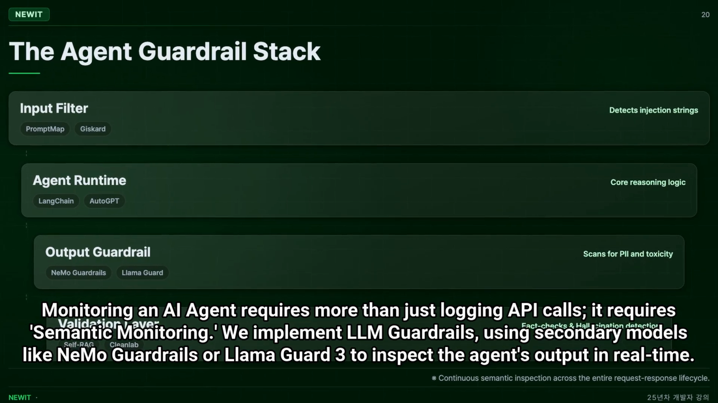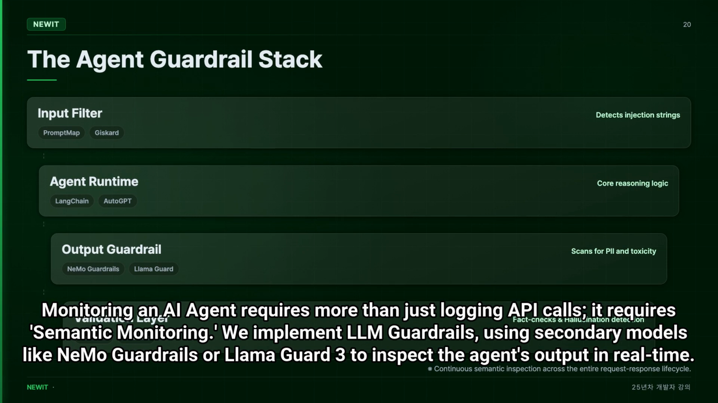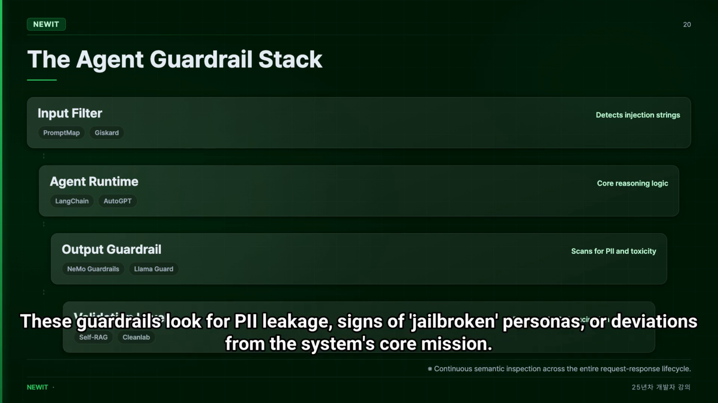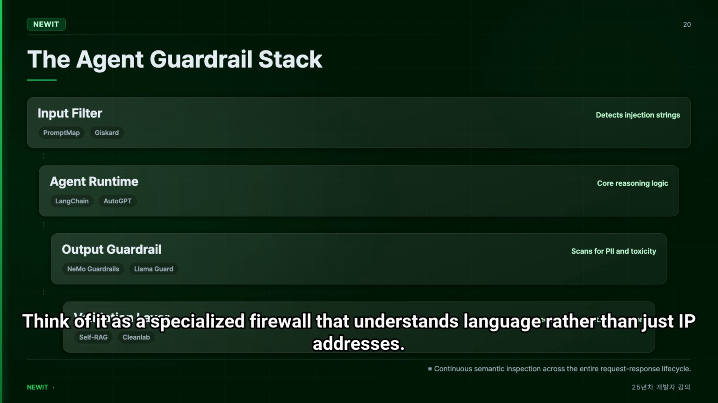Monitoring an AI agent requires more than just logging API calls. It requires semantic monitoring. We implement LLM guardrails using secondary models like NeMo Guardrails or Llama Guard 3 to inspect the agent's output in real time. These guardrails look for PII leakage, signs of jailbroken personas, or deviations from the system's core mission. For example, if a customer service agent suddenly starts discussing its internal prompt or providing Python code to a user, the guardrail detects this policy violation and replaces the output with a safe refusal before it ever reaches the user's screen. Think of it as a specialized firewall that understands language rather than just IP addresses.